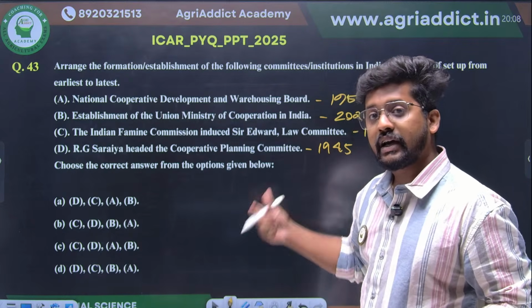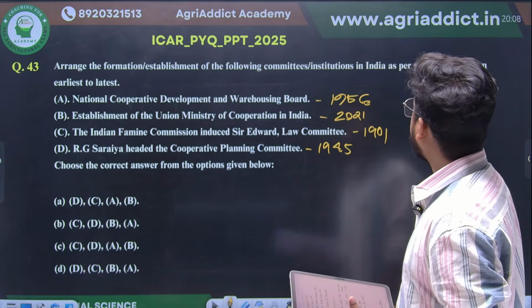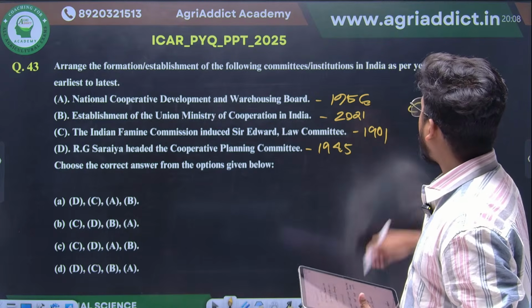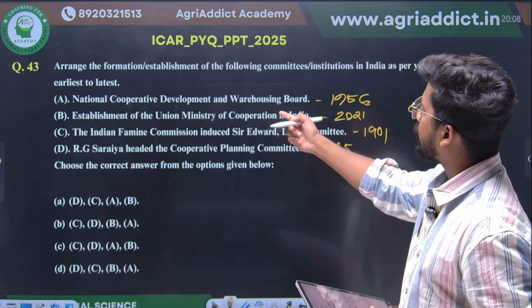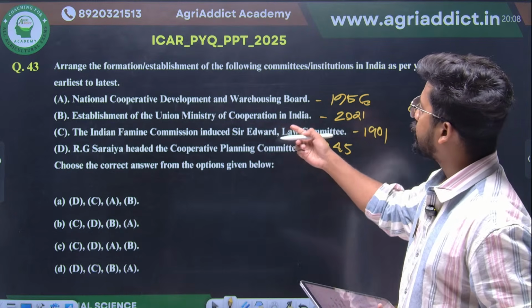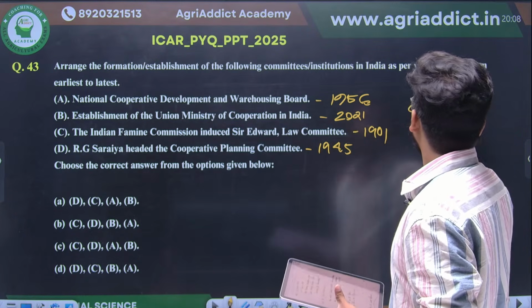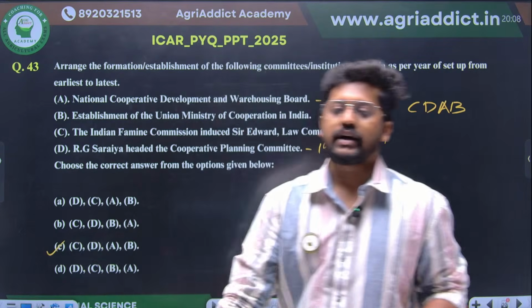Cooperative Planning Committee, 1945, R.G. Saraya. Right. All these things we already know. So therefore, the earliest one will be C. Then after that, this Cooperative Planning Committee, D. Then after that, National Cooperative Development and Warehousing Board, A. And finally, this establishment of Union Ministry of Cooperation in India, that is B. So C, D, A, B, option C will be your correct answer.